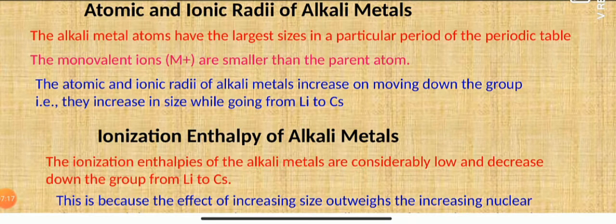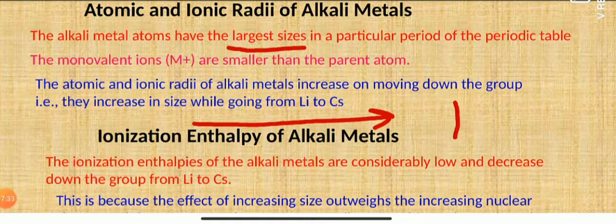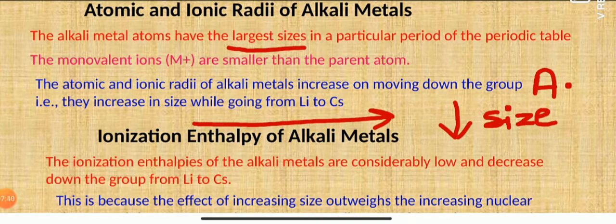Now if we talk about the atomic and the ionic radii of the alkali metals, alkali metals are the largest in comparison to all the members in the particular period. As you all know, as you proceed from left to right in a period, there is a decrease in size, atomic size as well as ionic size, both decrease. But as we move down the group, there is an increase in size. Either atomic size or ionic size, both increase down the group.